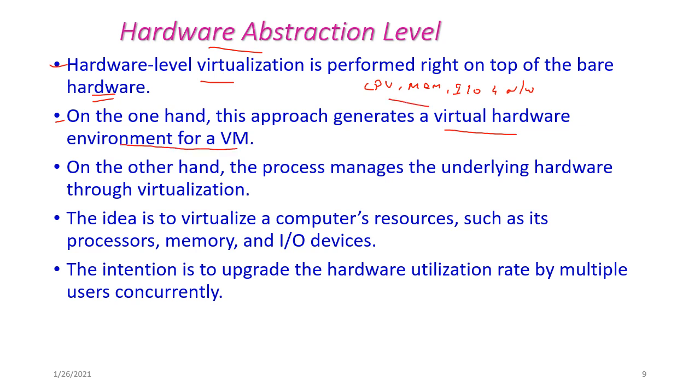That is, these hardware components will be virtualized to create the virtual hardware machines. This process manages the underlying hardware through virtualization. Hence, the utilization is improved.